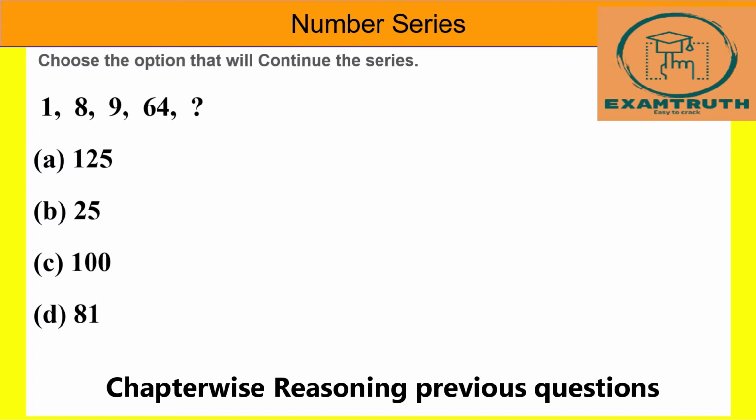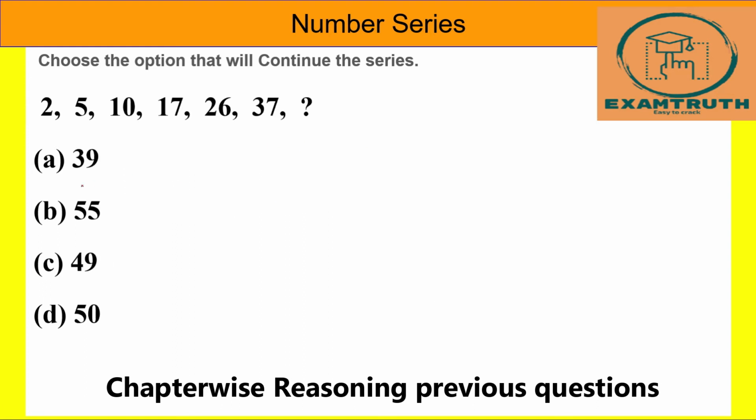Next question. Here it is 1, 8, 9, 64. Next, what is the number? Here it is 1 square, 2 cube, 3 square, 4 cube, next 5 square. 5 square is 25. So 25 is our answer.